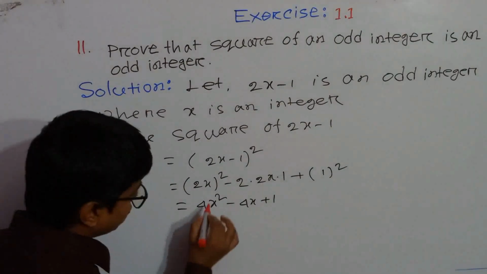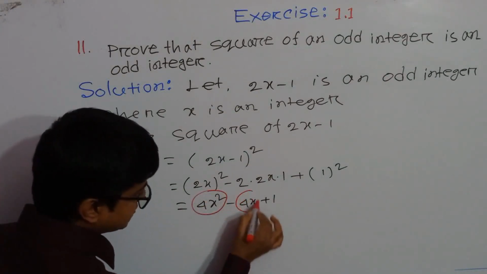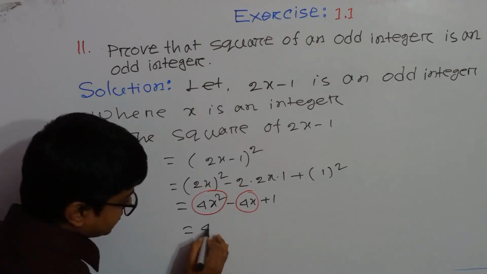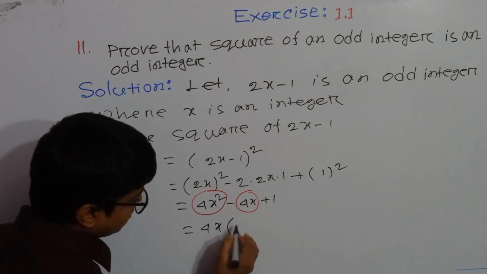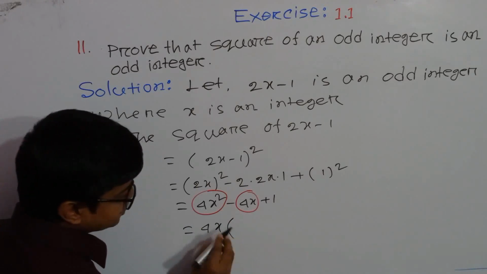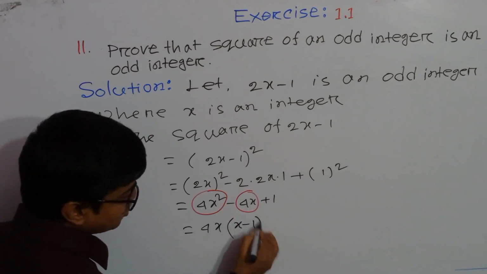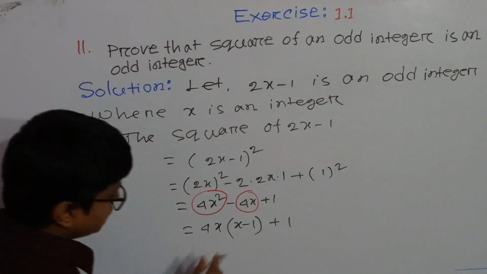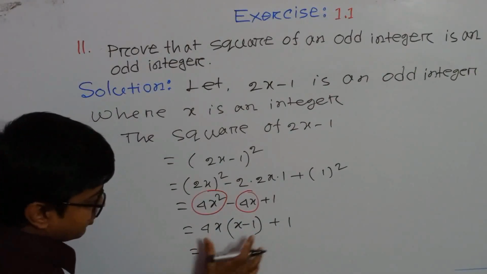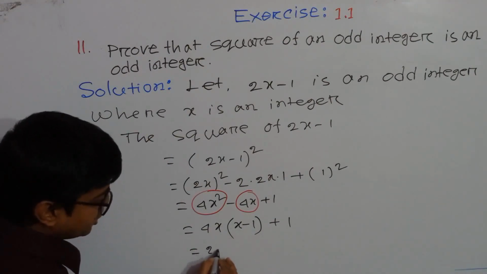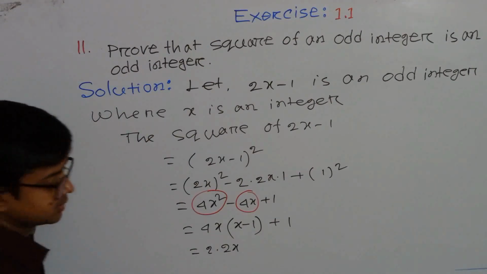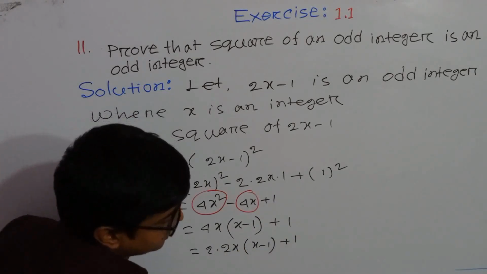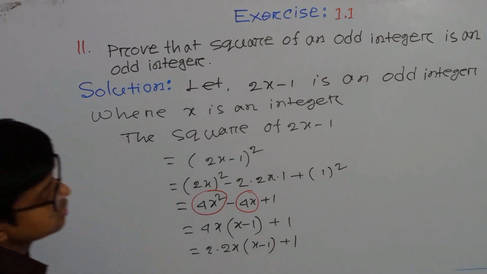Now we can take common these two parts, this part and this part. We can take common 4x. So it will be 4x into x minus 1, plus 1. Now we can write from this part 2 into twice x into x minus 1 plus 1.